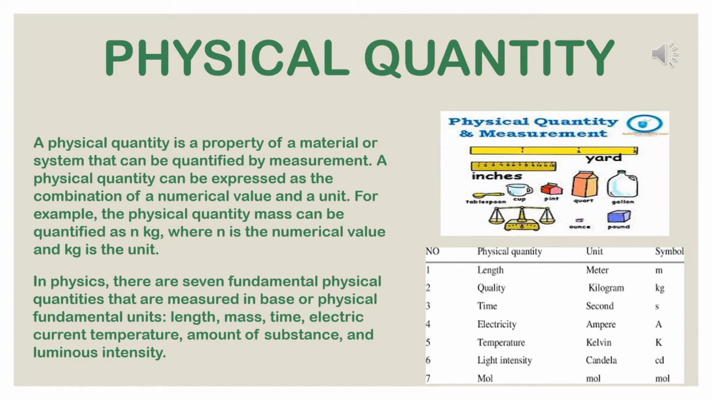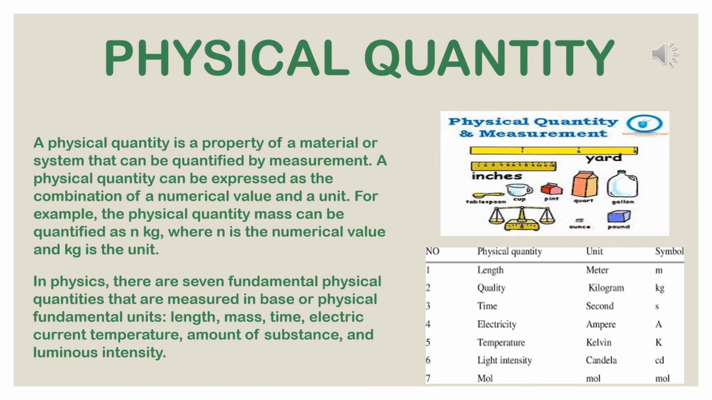A physical quantity is a property of a material or system that can be quantified by measurement. A physical quantity can be expressed as the combination of a numerical value and a unit. For example, the physical quantity mass can be quantified as n kg, where n is a variable, the numerical value, and kg is the unit. Suppose 3 kg. Like this, 3 is the numerical value and kg is the unit.